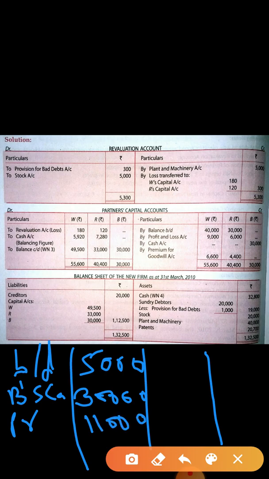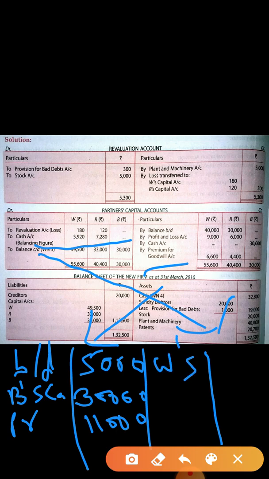Okay, next thing is in the partners' capital account, the balance you have to find out. This is the cash balance. If this is on the debit side, then you have to transfer to the debit side, and if the balancing figure is on the credit side, then you have to transfer to the credit side, and the credit side balancing figure is in W. So you can write down W's capital account 5,920 and R's capital account 7,280.